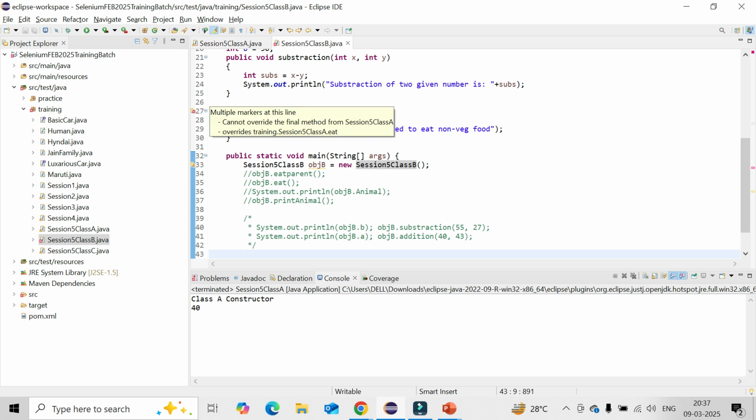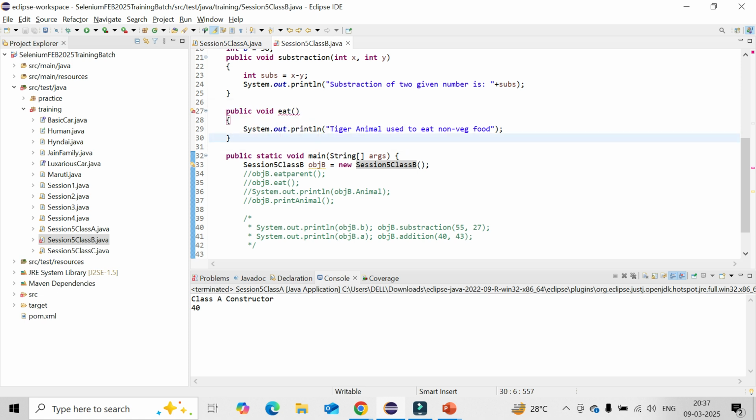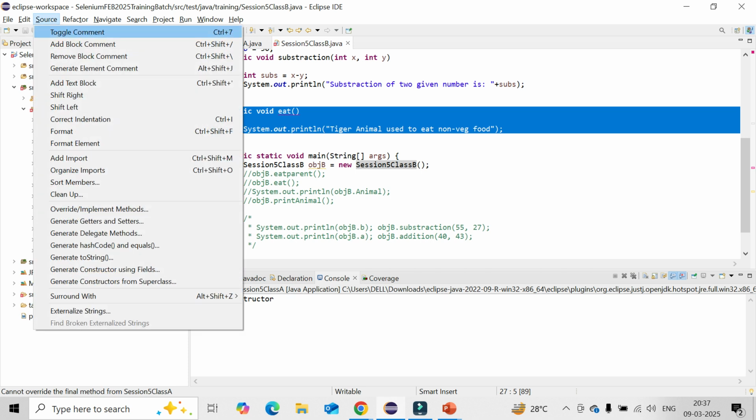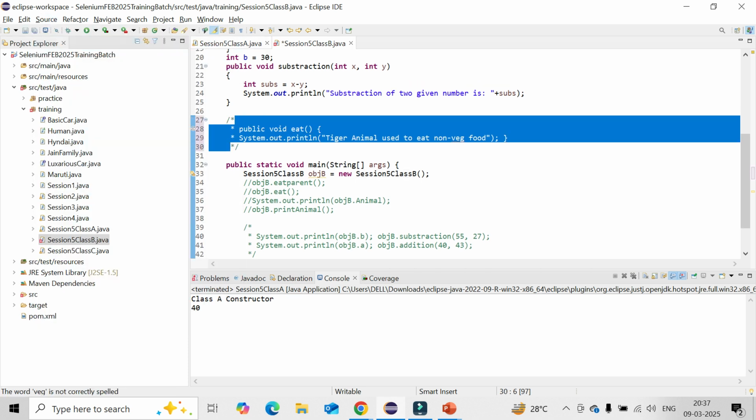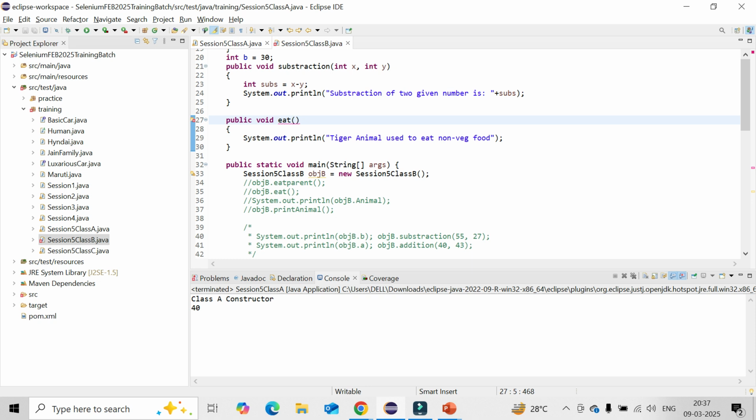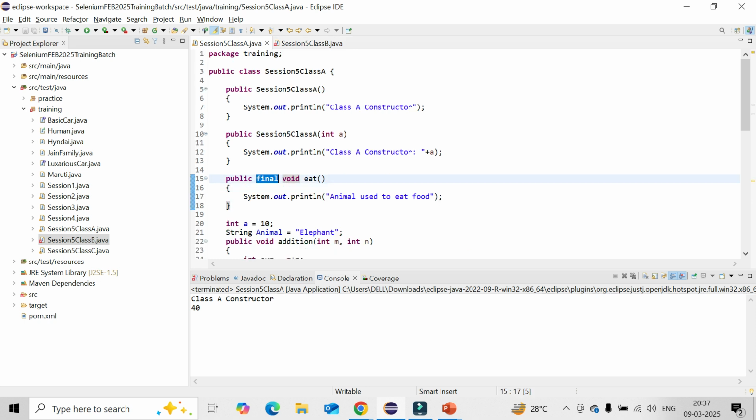You could see, right? Cannot override the final method from the session A, because session is final. Otherwise you need to remove that one. You need to comment out or remove it. Then your message is gone. Otherwise you need to remove the final keyword from the other class. So that is the way the final keyword primarily works for three things.